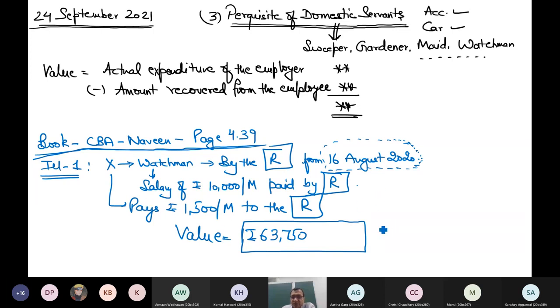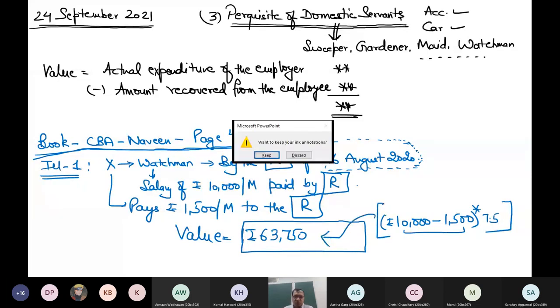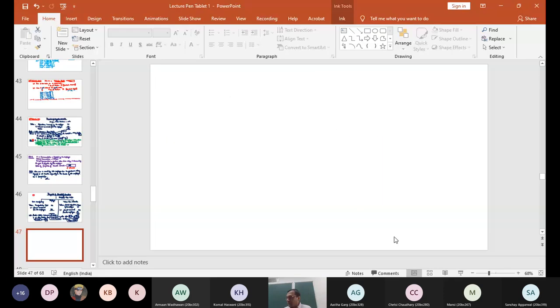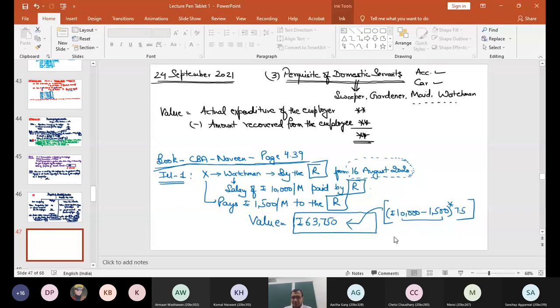So 10,000 was the expenditure incurred by employer. 1,500 I am paying, and this is the net saving for 7.5 months. That's it. This will give you 63,500. If you got the point, please raise your hand. This is the value which I should show while computing income under the head salaries.